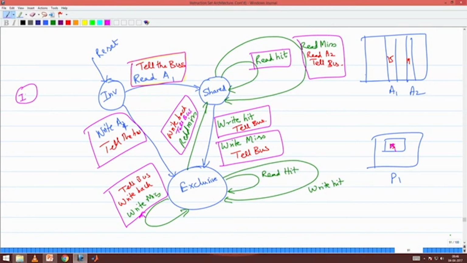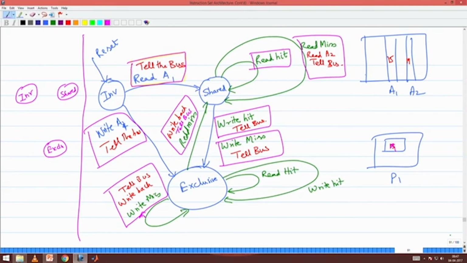So bus initiated again, if I am in an invalid state, I do not really bother what is happening in the bus. But if I am in an exclusive state or shared state, I should see something. When will I be interested at all?